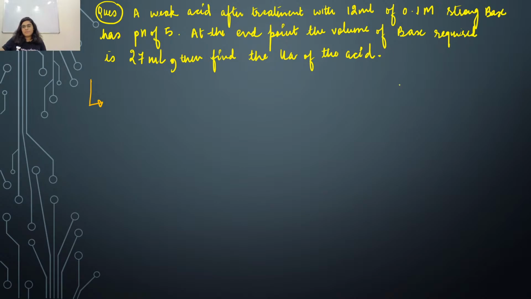All right. So Tamanna is saying Ka is equal to 8 into 10 to the power minus 5. All right. Any other answer for this question?